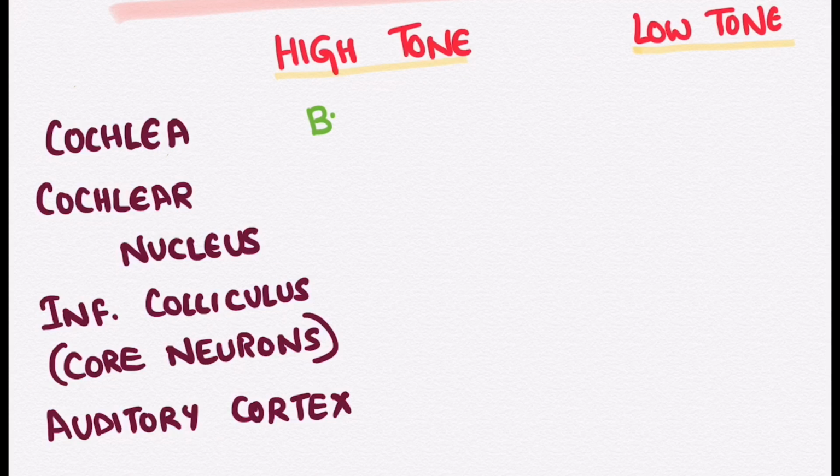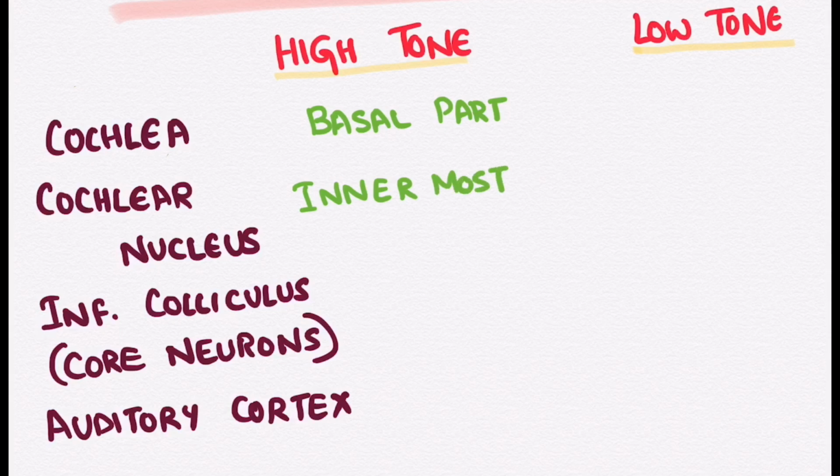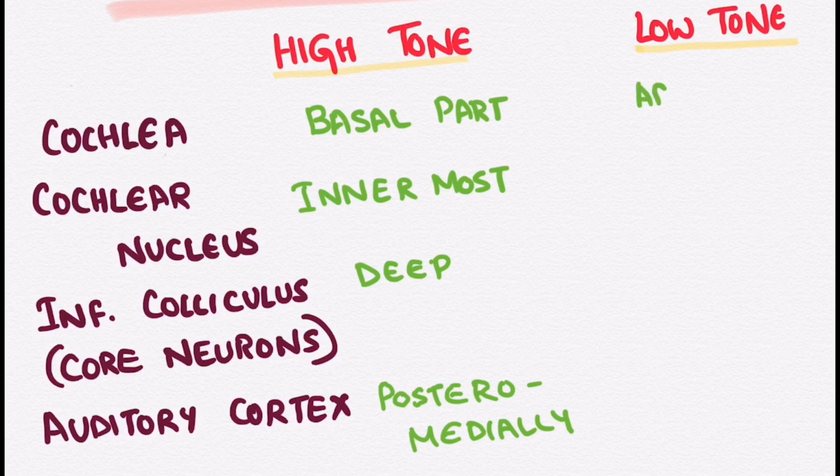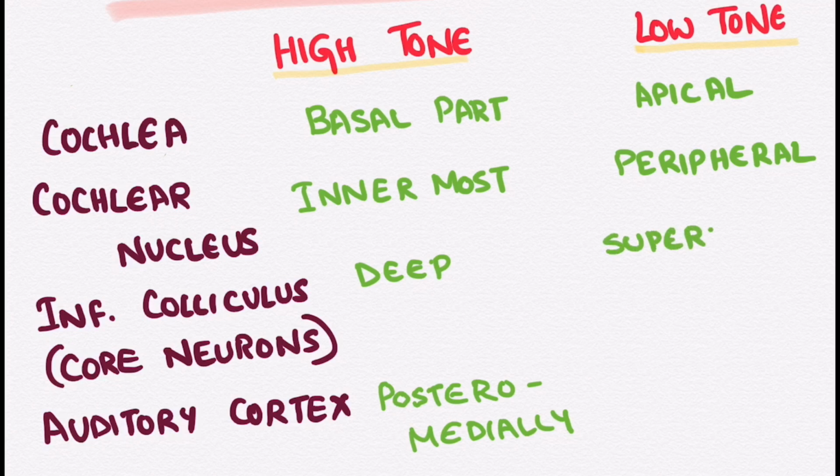So the high tone is generated in the basal part of the cochlea, which is transferred to the innermost part of the cochlear nucleus and is transmitted to the deep layers of the core neurons of the inferior colliculus and reaches the posteromedial part of the auditory cortex. Whereas the low tone is generated in the apical part of the cochlea and is transferred to the peripheral part of the cochlear nucleus, which reaches the superficial layers of the core neurons of the inferior colliculus, ultimately reaching the anterolateral part of the auditory cortex.